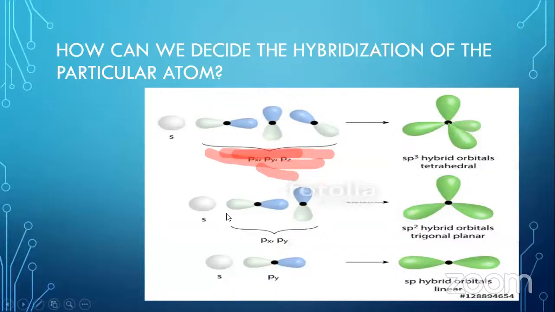Okay, so when you take the repulsion units, when you have 4 repulsion units, you know that the 4 repulsion units are coming based on 4 hybrid orbitals. So 4 hybrid orbitals are coming because of sp3 hybridization. So if you take the number of repulsion units from that arrangement, or the electron pair geometry, you can easily identify the type of hybridization going on at that particular atom.